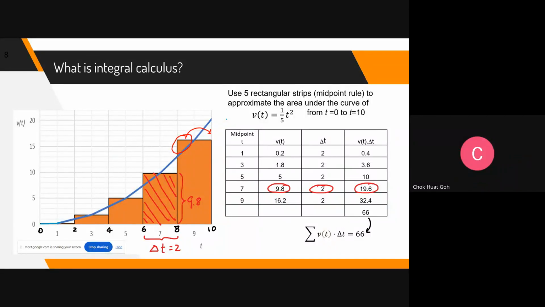Okay, the fourth rectangle, the velocity is 9.8. How do I get 9.8? The midpoint is 7. So 7 put inside here.